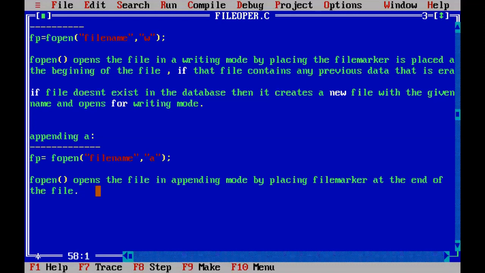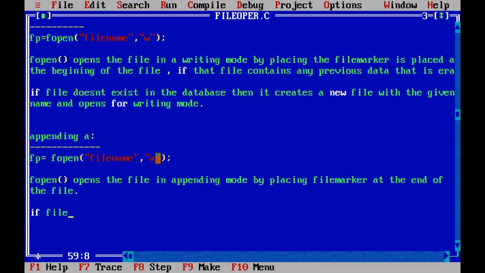And my doubt is, if the file exists already with this given name, it opens the file in appending mode by placing the file marker at the end of the file. Everything is fine. And what about if the file does not exist with this given name? What will the fopen function do in appending mode? A new file is created.